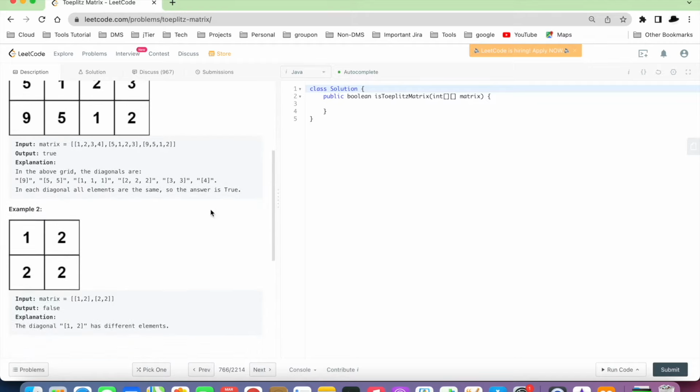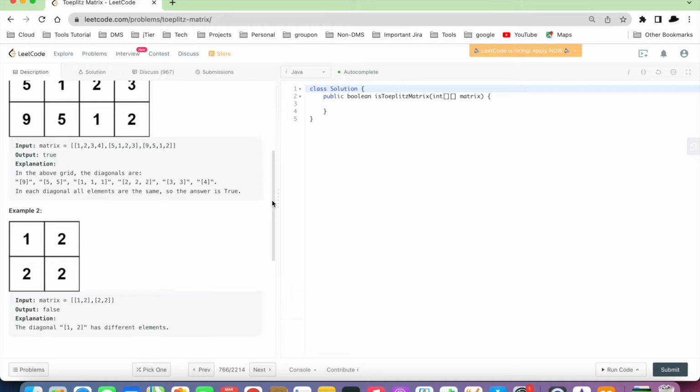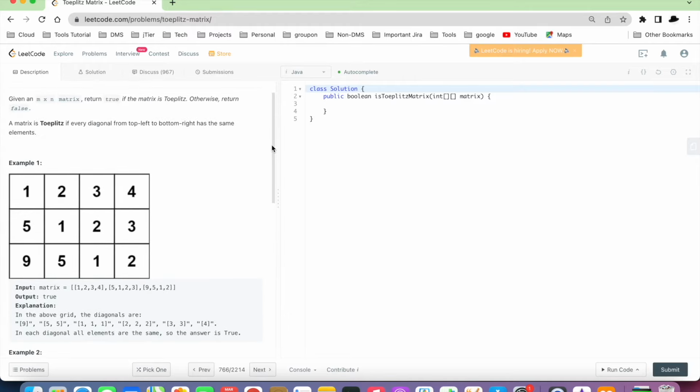Now let's see example 2. If you see this diagonal, it has only 2. But if you see this diagonal, it has 1 and 2. So there are two different numbers, so this is not a Toeplitz matrix. Now let's see how we can solve this problem.